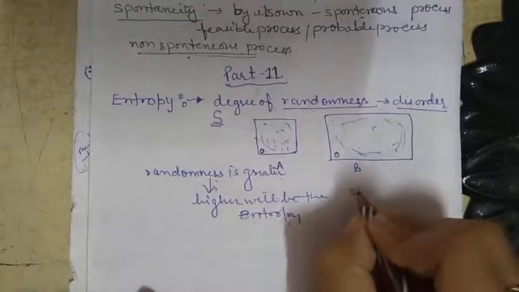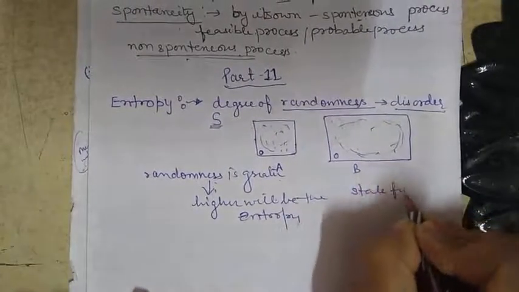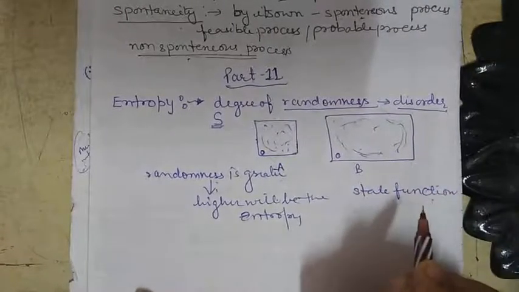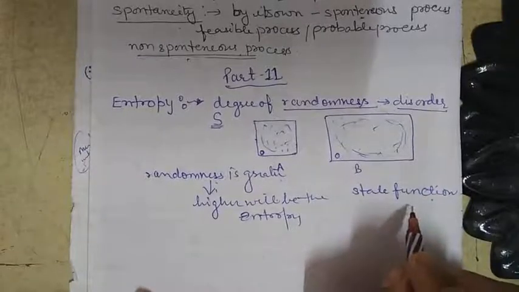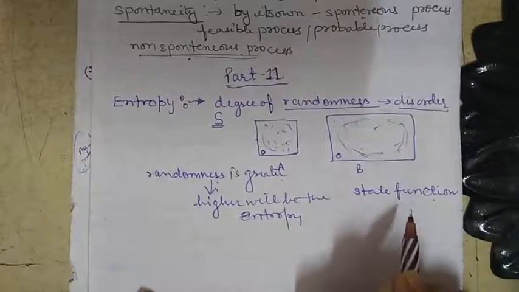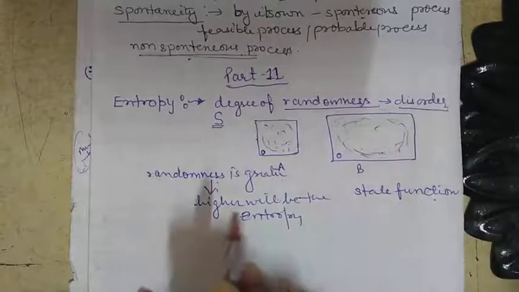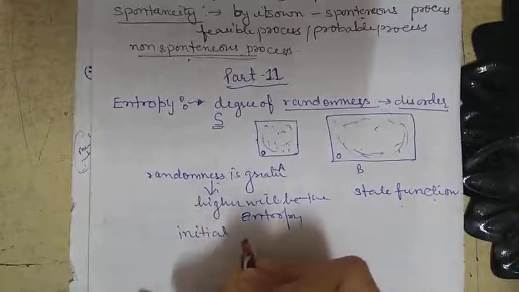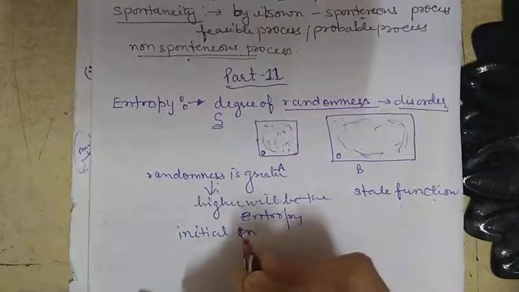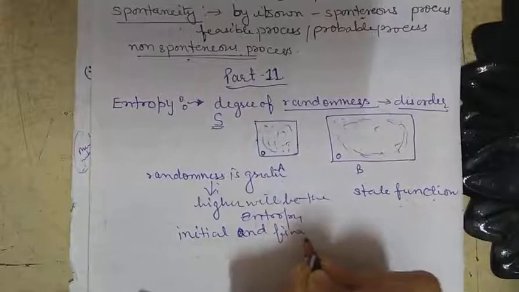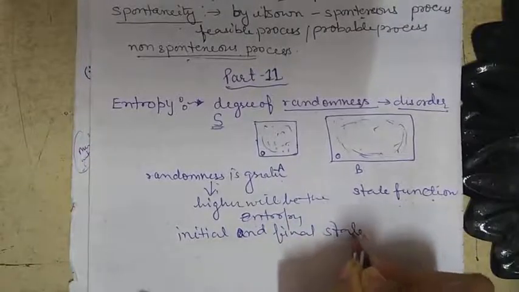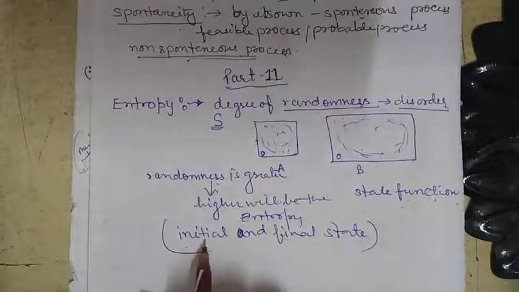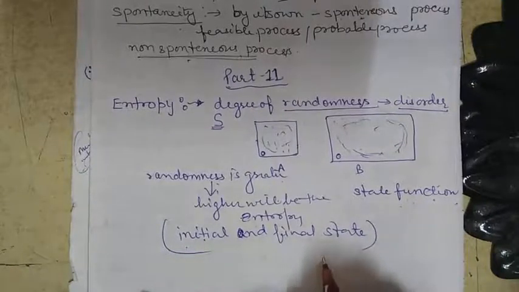So entropy is a state function. A state function means it depends only on the initial and the final state. State function means the entropy depends upon the initial state and the final state of the system.